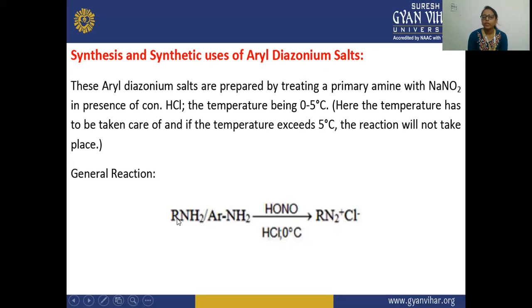So here we have taken a primary amine, or you can take an aryl amine, and react it in the presence of concentrated HCl, or you can also take HNO3, which is nitric acid, at a temperature of 0 degrees centigrade, and the aryl diazonium salt is formed.